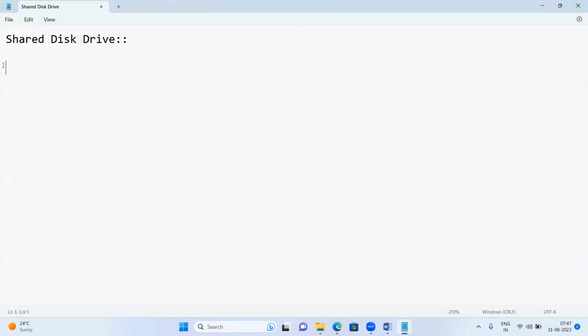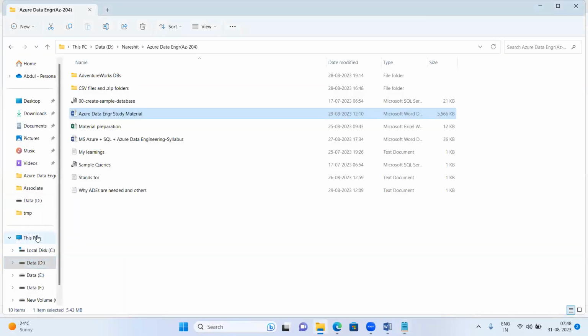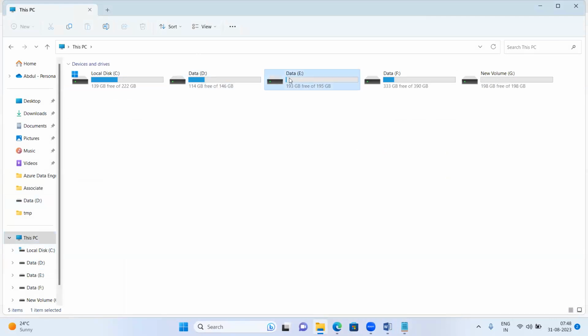The name itself is telling: this is a drive. A disk or drive, E drive, F drive, G drive, D drive.